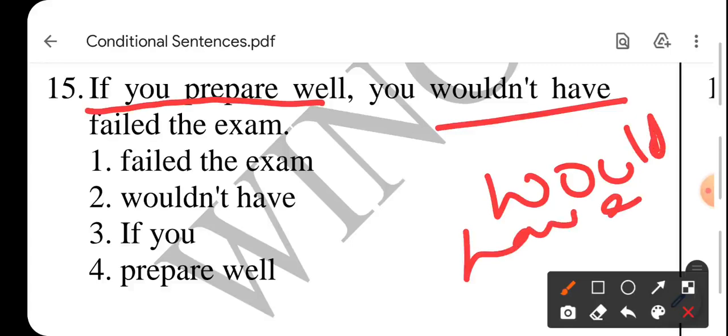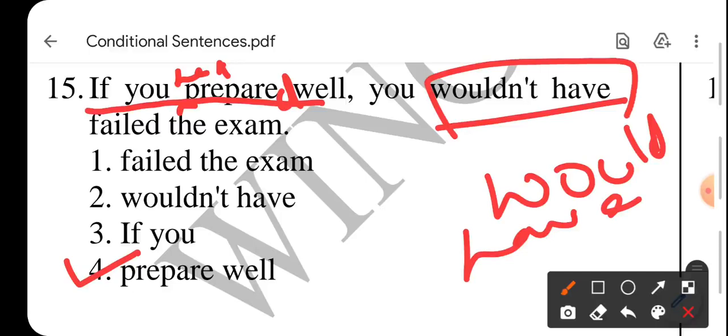So here there should be had in the first part. So it should be if you had. यहाँ पे एक had आना चाहिए था. Had accompanied by would have. So if you had prepared well, इसी पार्ट में प्रॉब्लम है, which is the fourth part. Prepare well में ही प्रॉब्लम है. It should be: if you had prepared well, you would not have failed the exam. Got it? Would have सेकेंड पार्ट में it is all correct, लेकिन पहले वाले पार्ट में had नहीं है, तो वो हमें add करना है.